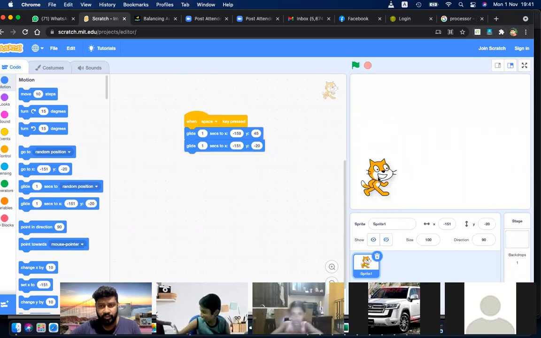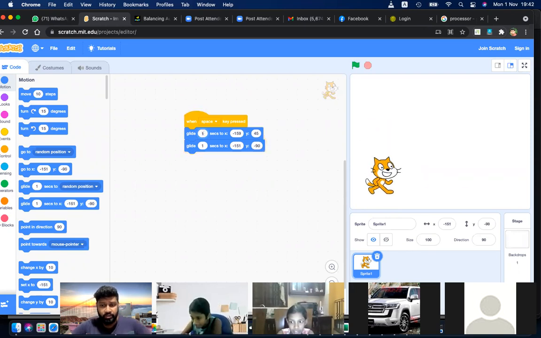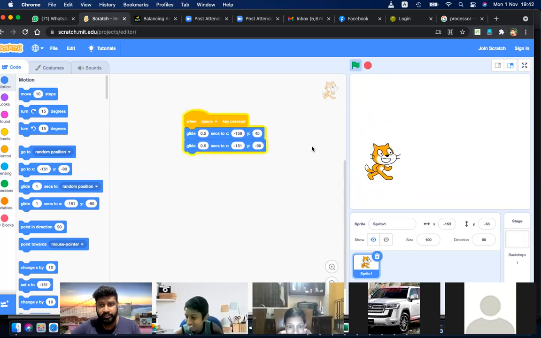If I want to do this faster, let's put minus 90 here. I want to make it faster. Hey cat, jump faster. Okay, I'll give 0.5 here, 0.5 here. Then if I press the space key, you can see it's jumping faster. Now, let's see how to convert this to a game.